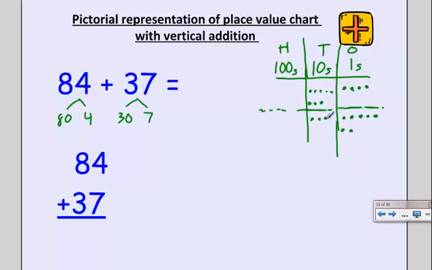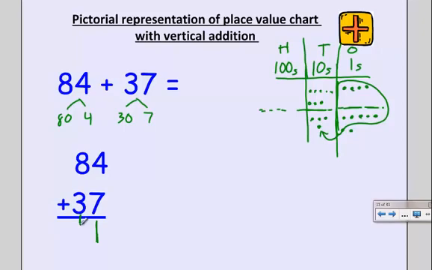And let's count up what happened. So in my ones column, it looks like I have 1, 2, 3, 4, 5, 6, 7, 8, 9, 10, 11 ones. So I have 11 ones in my ones column. But again, I can't put 11 ones in my column. What I need to do is bundle. So I'm going to grab these 10 ones, and I'm going to move them over to my tens place and bundle them over. I'm actually just going to stick him right there. So my 11 ones is represented in my vertical addition with 1 in my ones column and 1 in my tens column.